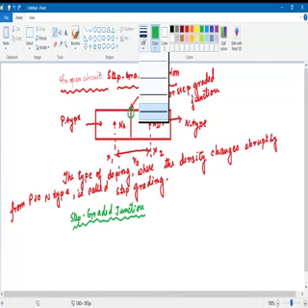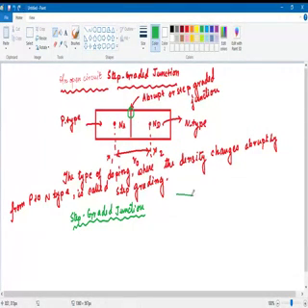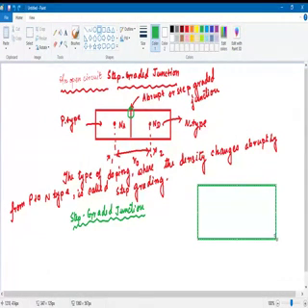If I draw it, you will see here, if we change it, now there is the junction point. Let us suppose this is our junction point.